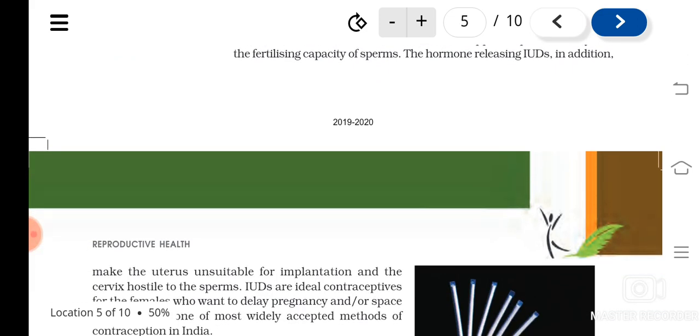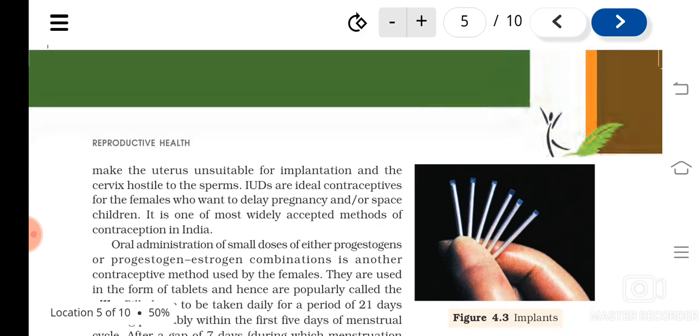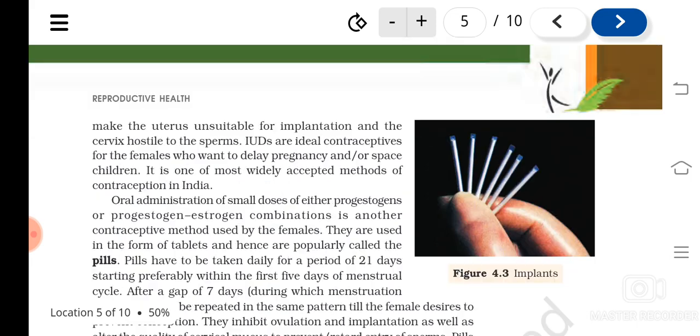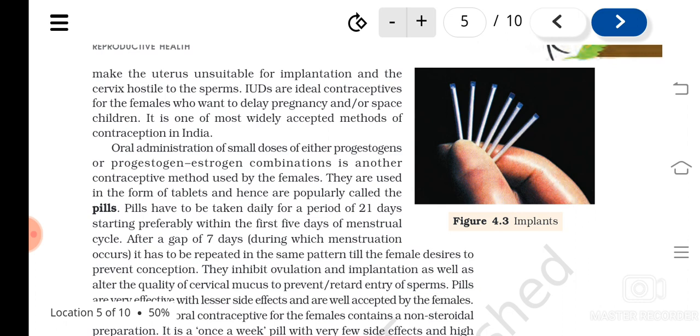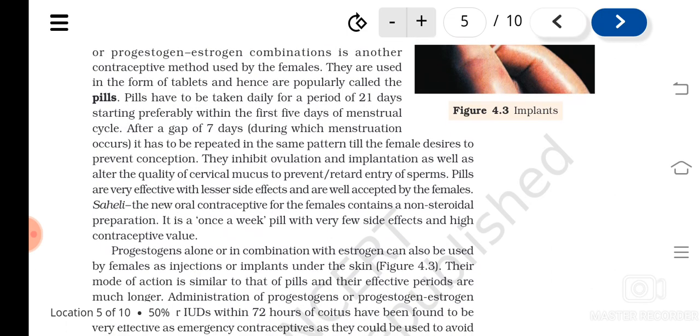And then hormone releasing ones, they make the uterus unsuitable for implantation, isn't it? So like this we have studied about the IUDs. Okay, then next what we learned is oral administration of oral pills. So this consists of progesterone or progesterone-estrogen combination, and I told how to take this, isn't it?